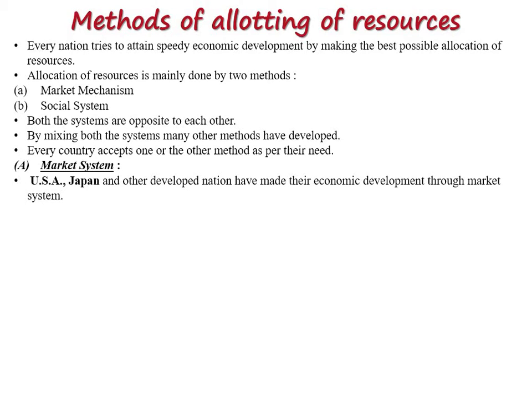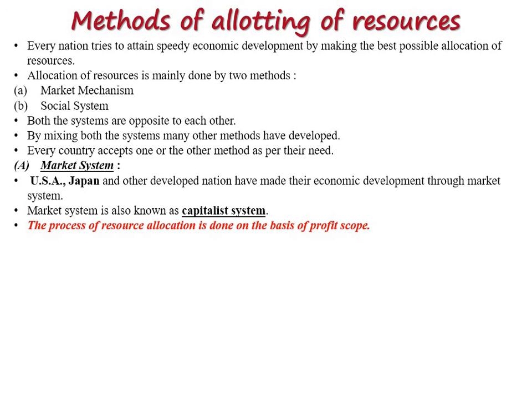In the market system, the market is at the center, so that's why they invest money and earn profit. This system is also known as the capitalist system. One more question to keep in mind: the market system's other name is the capitalist system, known as such because capital is at the center. By using this system they earn lots of money.